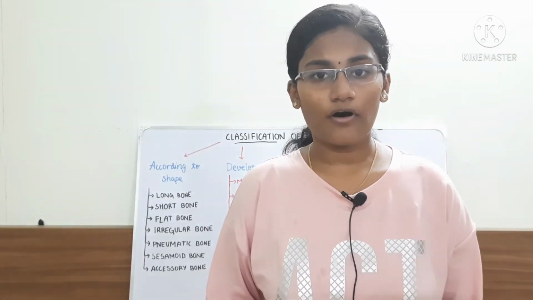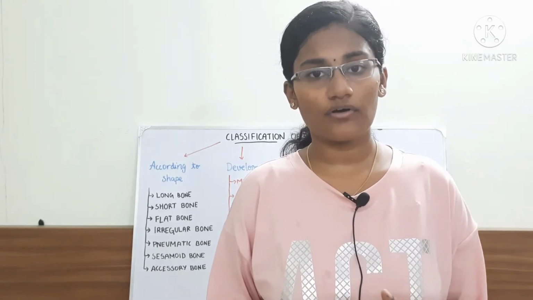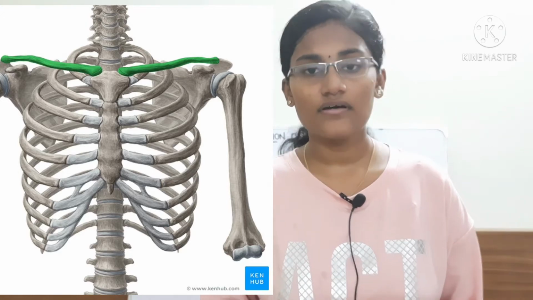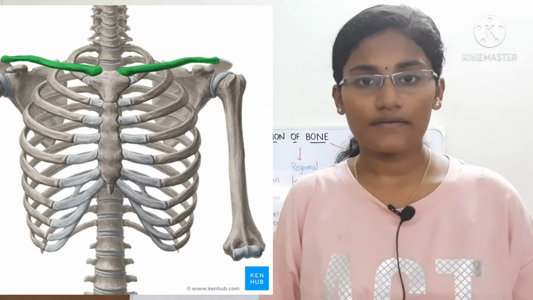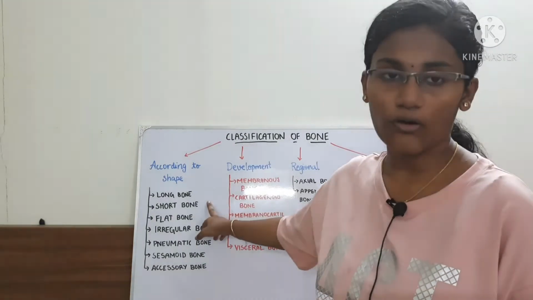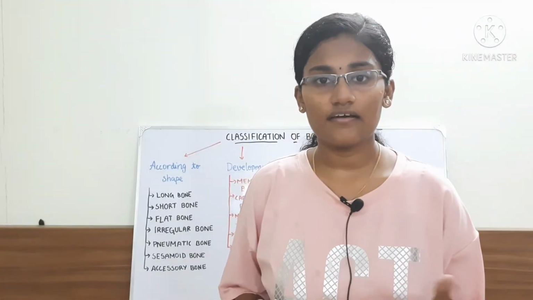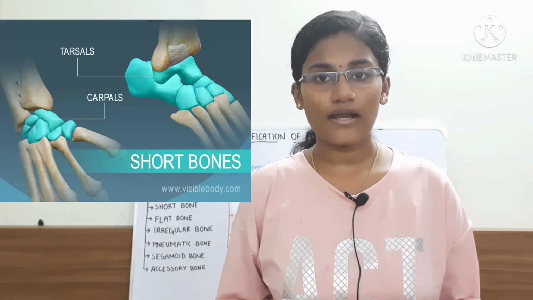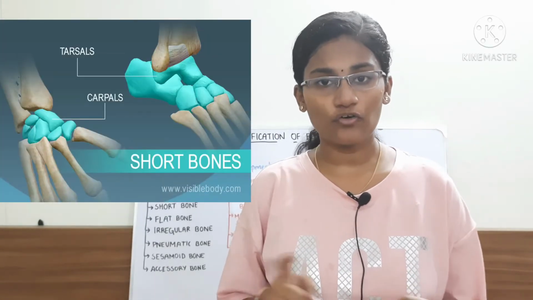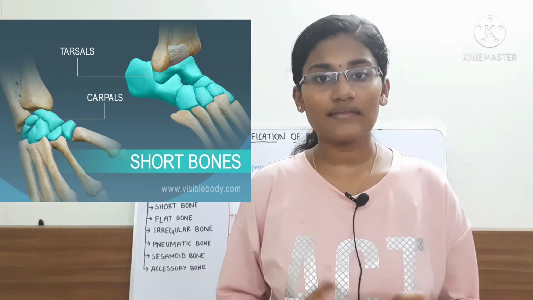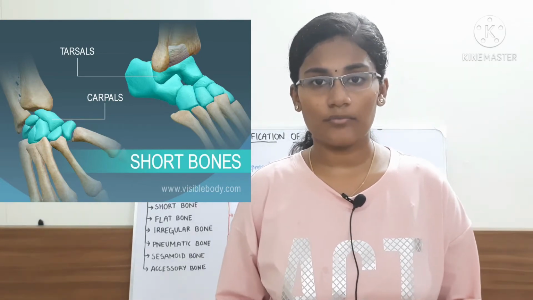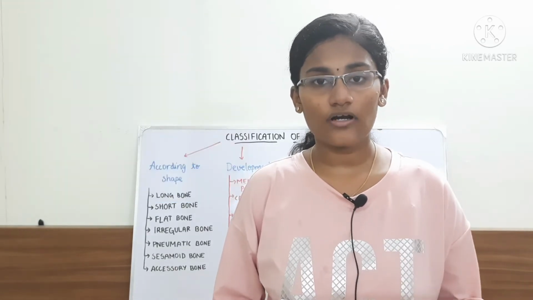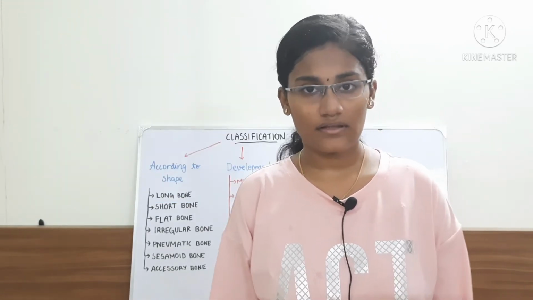And then modified long bones. So modified long bones do not have any medullary cavity. So example for that is the clavicle. The clavicle does not have a medullary cavity. Okay, so the next thing under shape is the short bone. Short bone is short, as the name itself says, and the short bone will either be cuboid, cubical, or it will be scaphoid. Scaphoid means boat shaped. Okay, and examples for the short bones are tarsals and carpals, and short bones are usually pierced by the blood vessels.